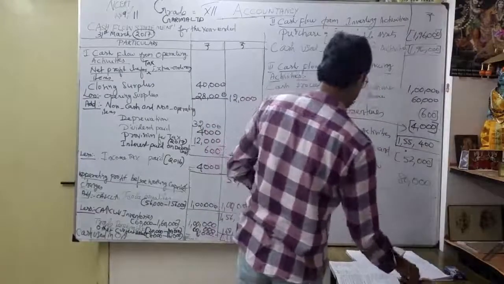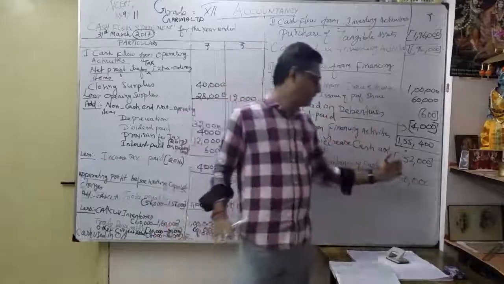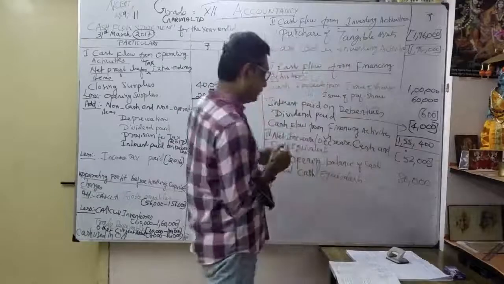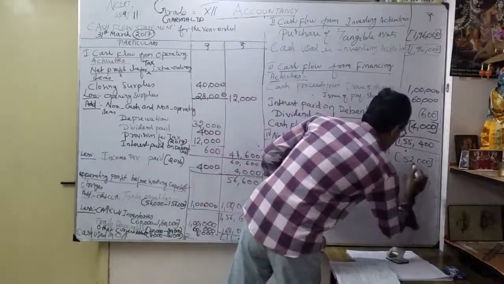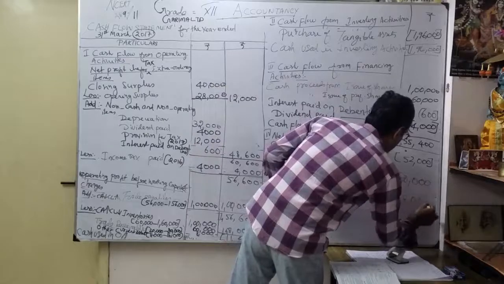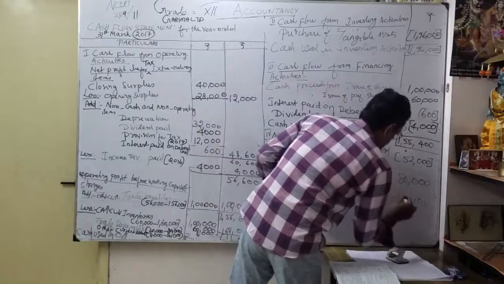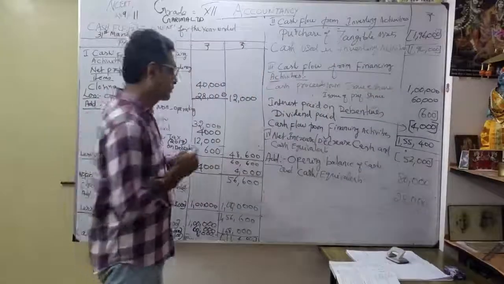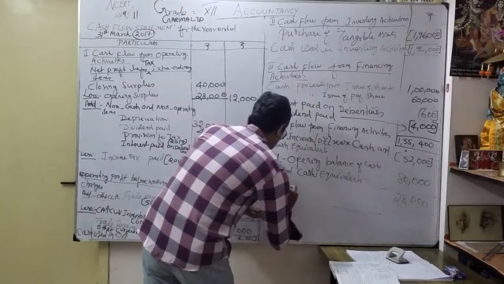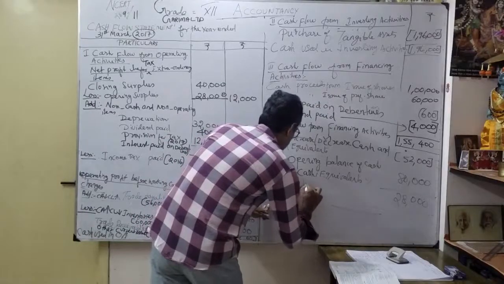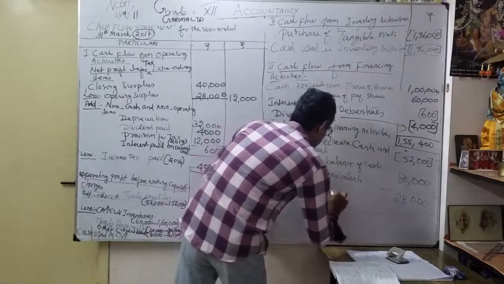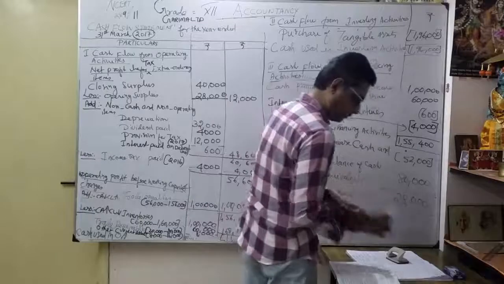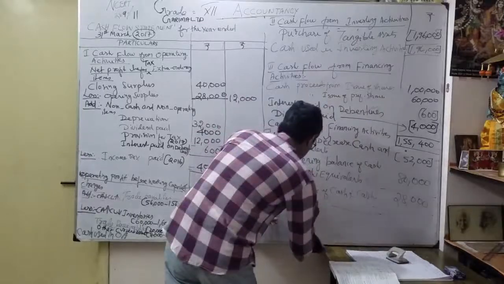What is the net effect? So 52,000 is a negative figure. That means cash is used more. My opening cash is 80,000. Naturally, how much I got it? 10 minus 2, 8. Okay. So 7 minus 5. You understood? 28,000. Right now, our closing balance, cash and cash equivalents.